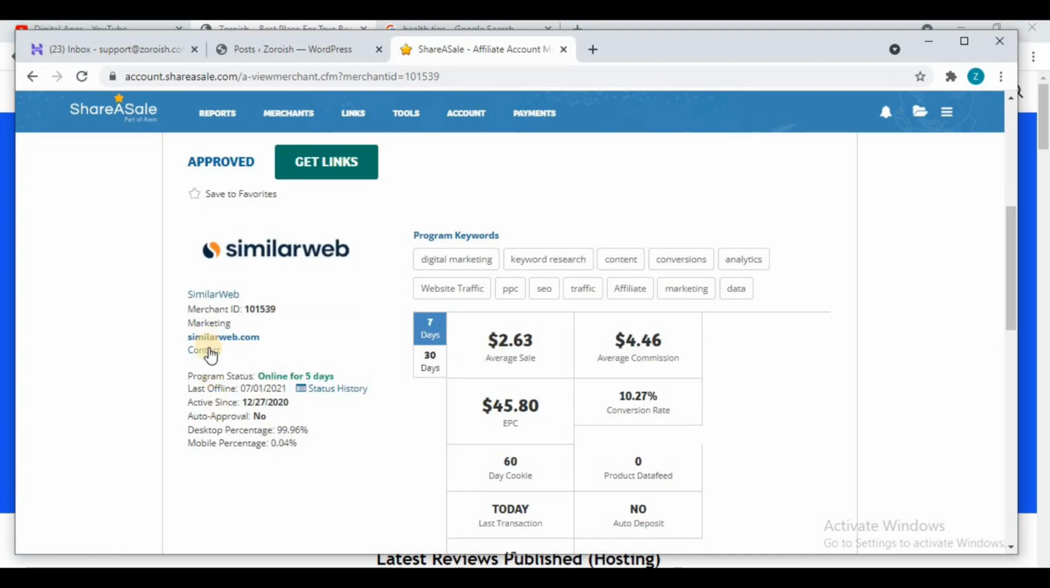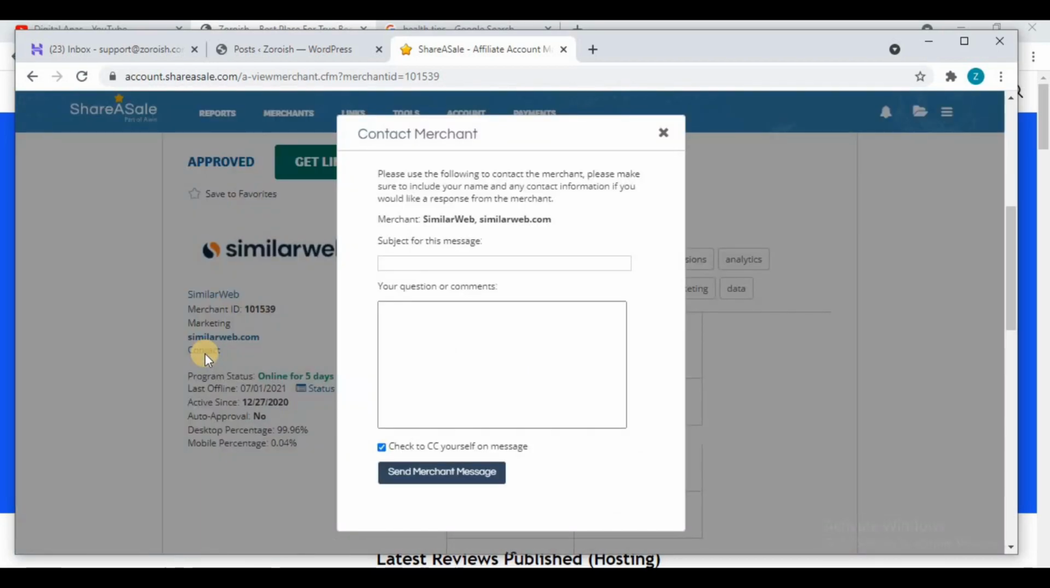What you can do is simply click on contact, and you have to contact this merchant, and write the subject of the message, like eagerly waiting for approval or pending approval. It depends on you. Now this is the most important part because you have to convince them. Now how would you convince them?